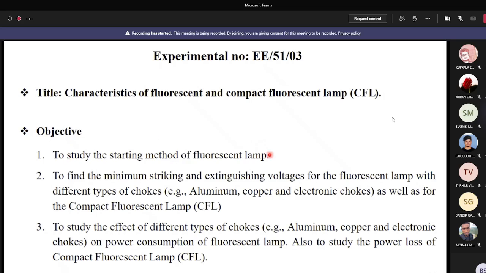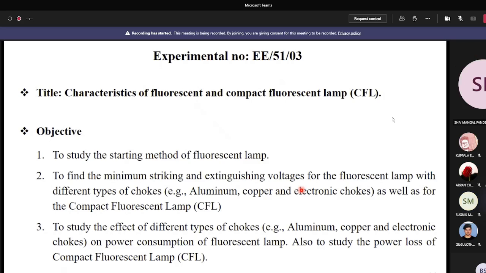How do you start the fluorescent lamp? You have to study this through your experiment. Next, find the minimum striking and extinguishing voltages for the fluorescent lamp with different types of chokes. What is extinguishing voltage? I already told you at the beginning, the fluorescent lamp which is in operation may stop glowing when there is a drop in voltage.